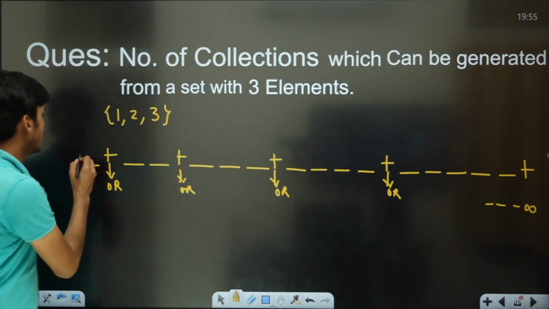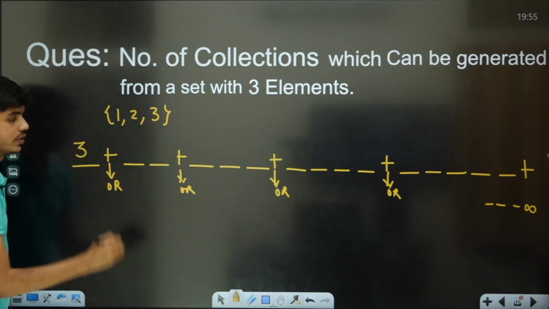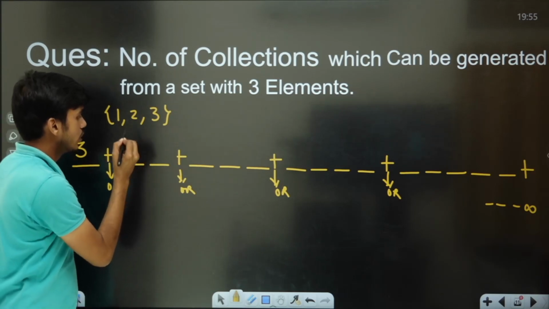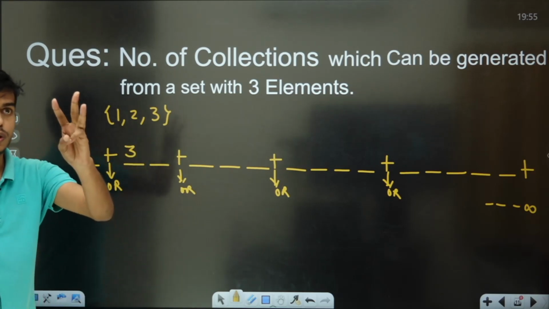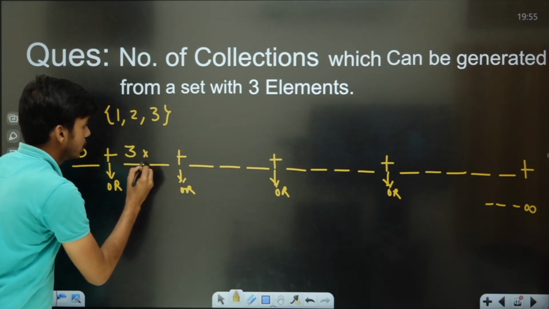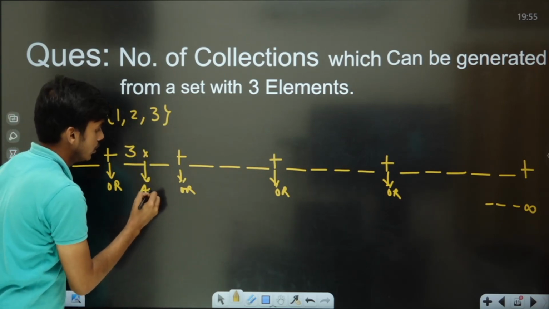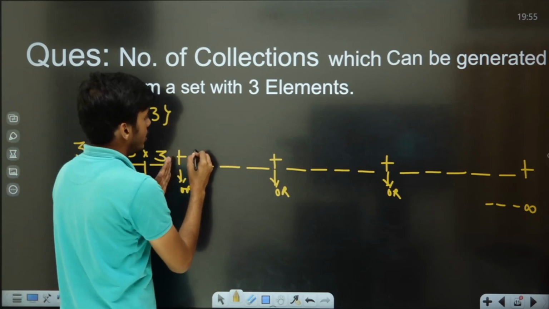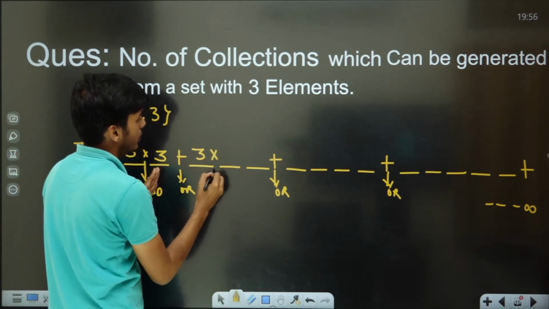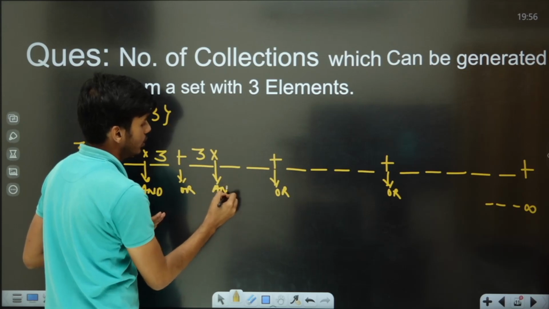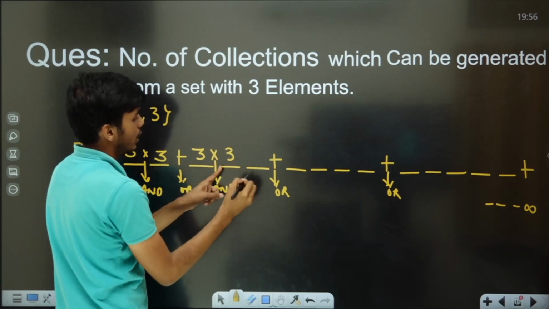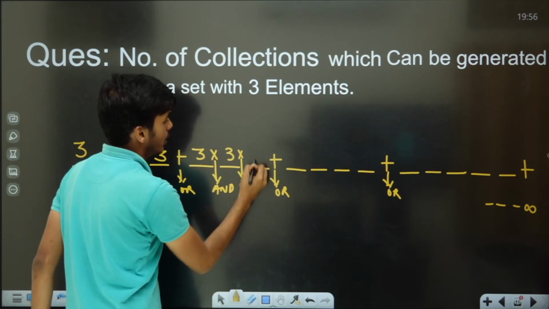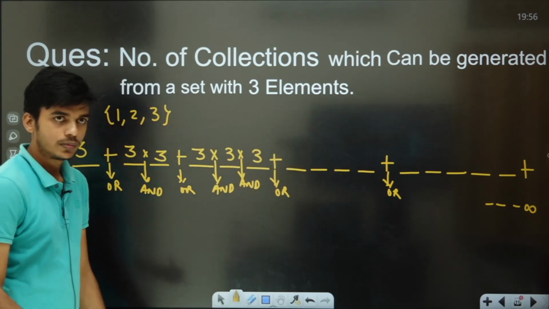So the first place can be filled by us in how many possible ways? In 3 ways. The first place of a collection with 2 elements can be filled in 3 ways, and the second place in 3 ways. For a collection with 3 elements, the first, second and third places can each be filled in 3 ways.